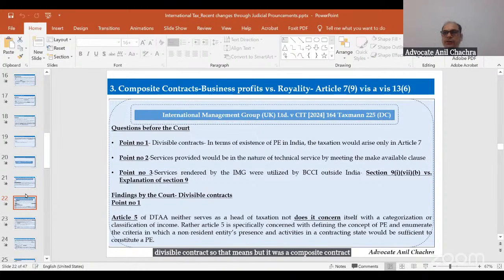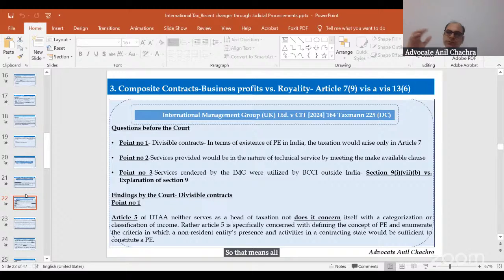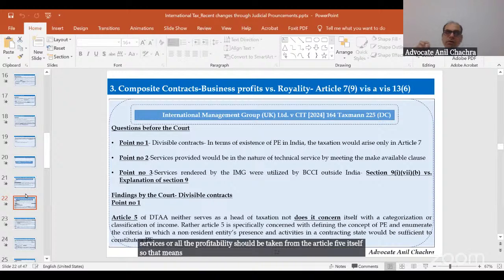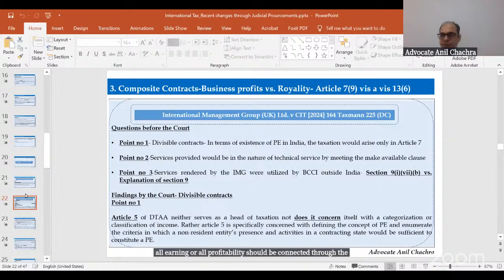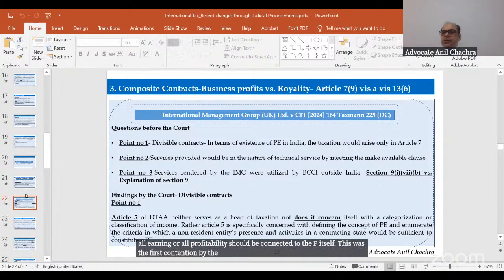So the first point was that if I am having a PE, so that means all services or all the profitability should be taken from the Article 5 itself. So that means all earning or all profitability should be connected to the PE itself. This was the first contention by the assessee.